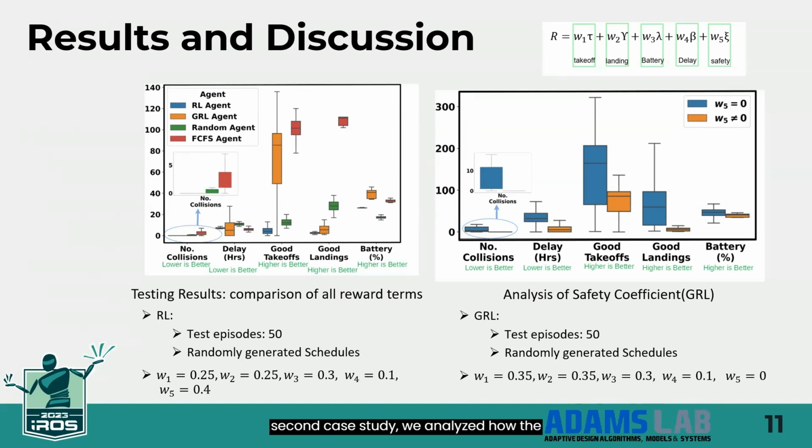In the second case study, we analyzed how the weight of the safety coefficient affects the learning outcome. We trained another GRL model with the weight of the safety coefficient as 0. The plot on the right side shows the results from 50 test scenarios. The model that is trained without the safety coefficient has more collisions.